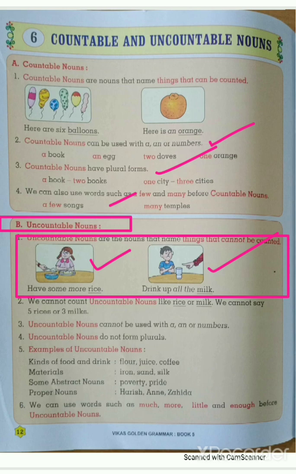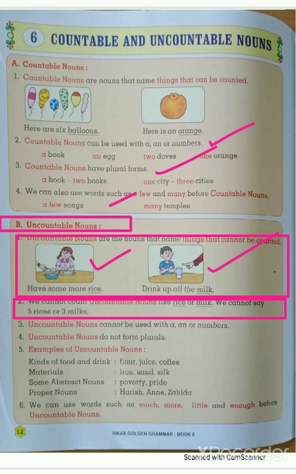Okay, students, we will see the next. Look here. We cannot count uncountable nouns like rice or milk. We cannot say 5 rices and 3 milks. So these things we cannot count. Rice, wheat, jawar, then milk, sugar. These all things we cannot count. So they come under the uncountable noun.